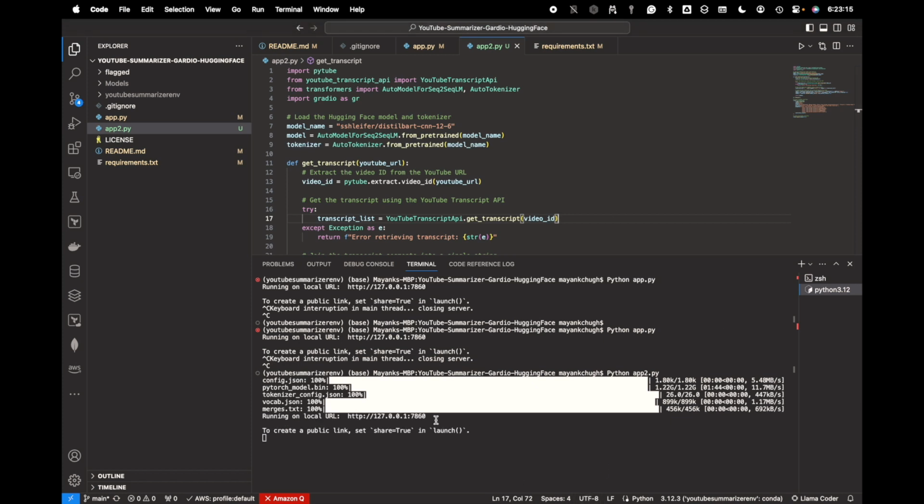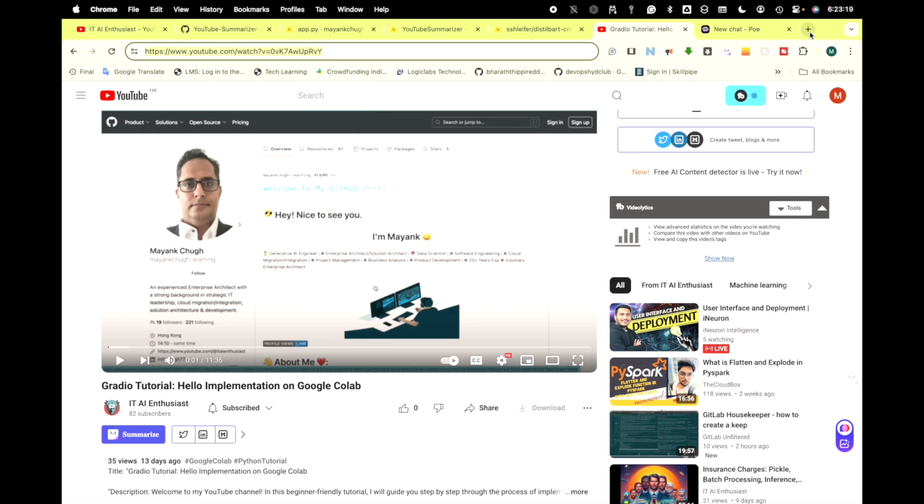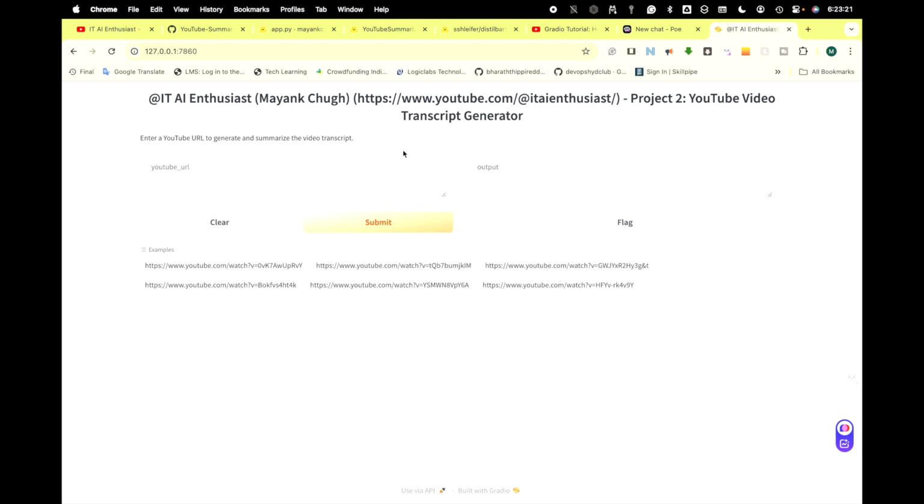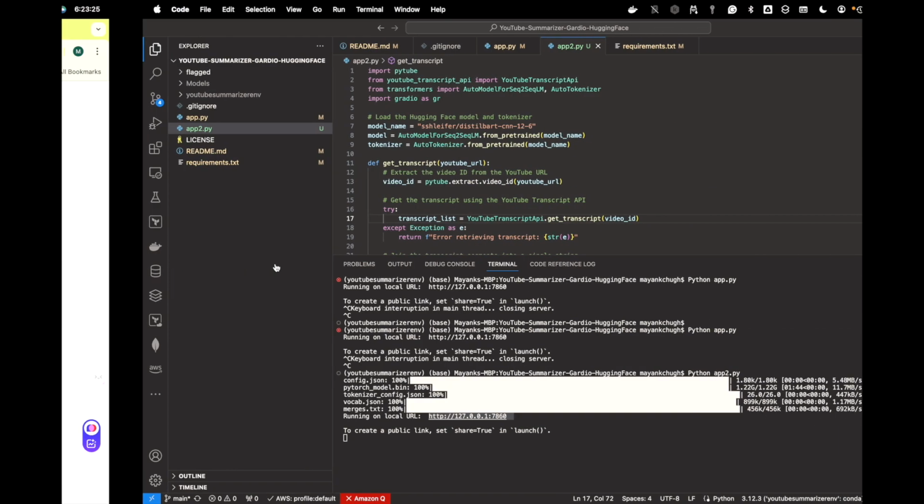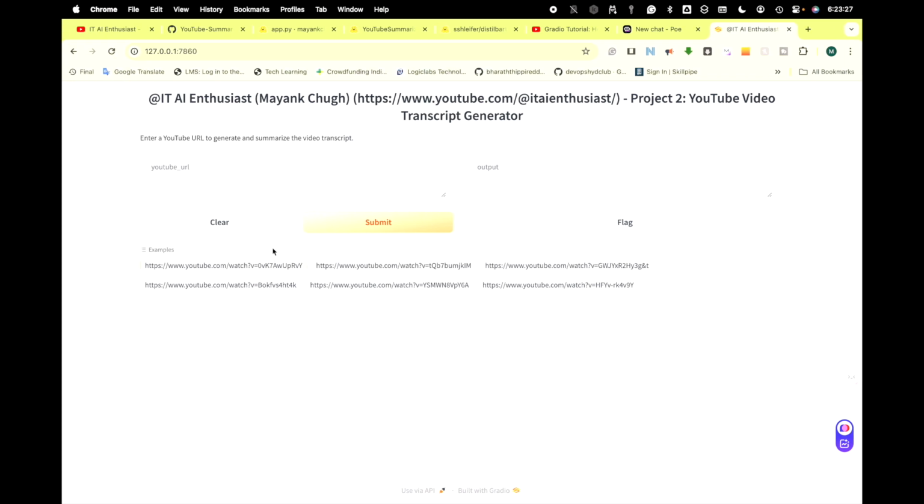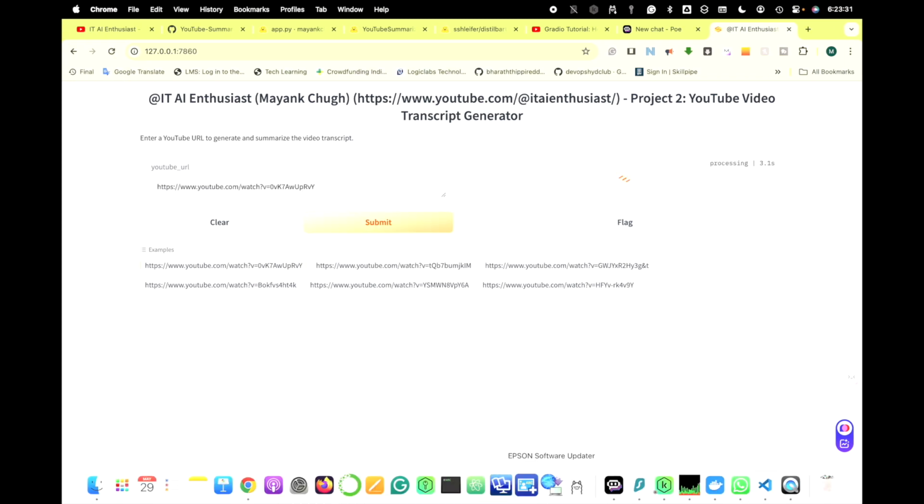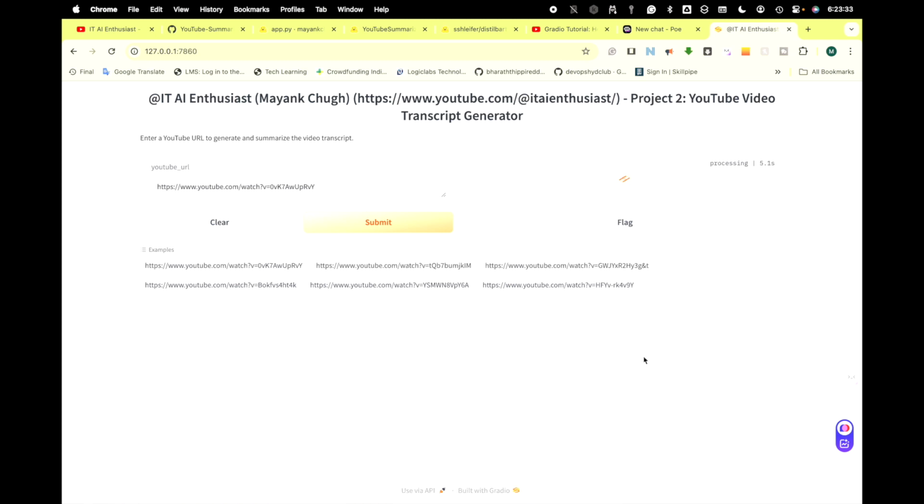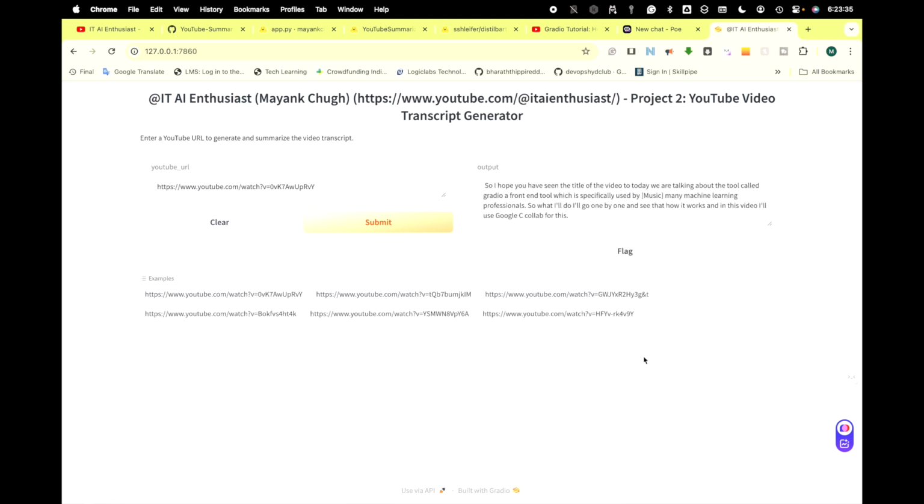My application is launched. Copy, go here, paste it. Let's see. Okay, I also have the path. Let's pass this one. So yeah, this one is working fine, and it's working perfectly fine.